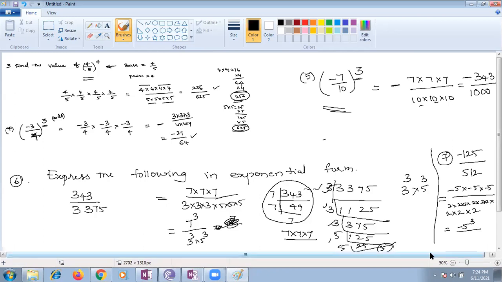Ma'am, I think we can also do with 4. How many times is 2 repeated? If you have any doubt, you can take your number 512 and do prime factorization. How many times will you get 2? You can identify from here. You can do the normal procedure. You have to do prime factorization for 512. How many times is 2 in 512, Raghav?